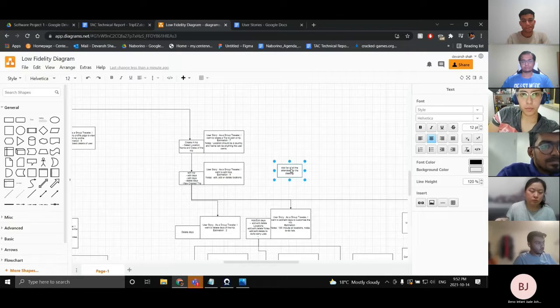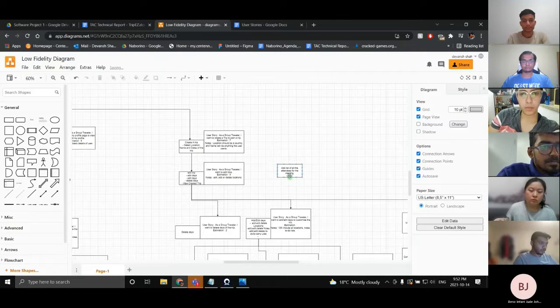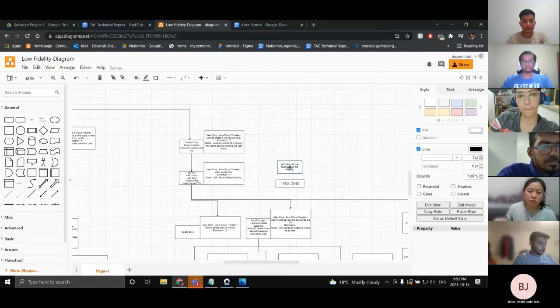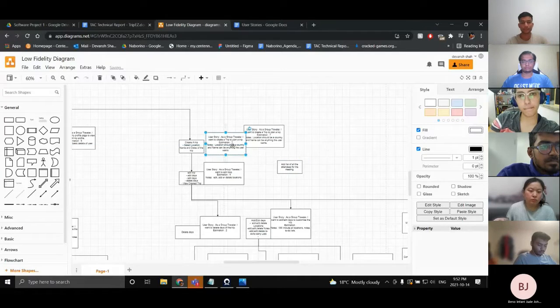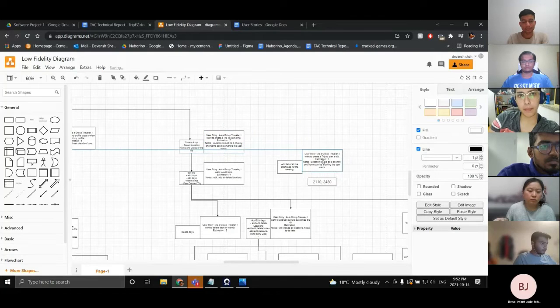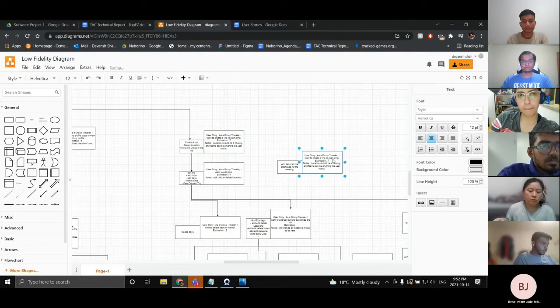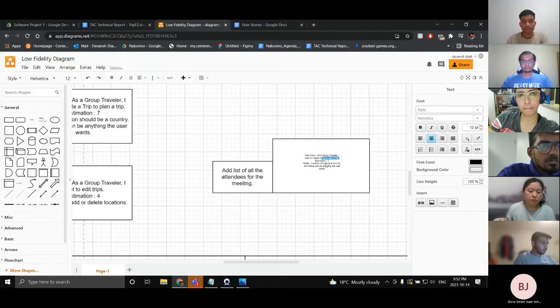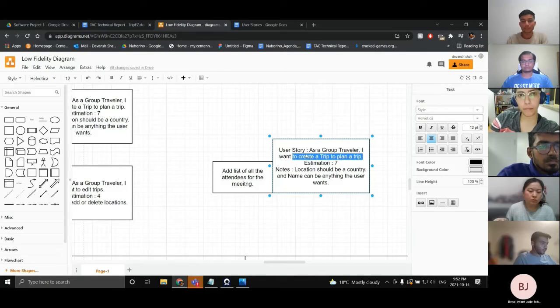Okay, so the box is add list of attendees for the trip. And I'll also copy this. As a group traveler, I hope everyone can see that.